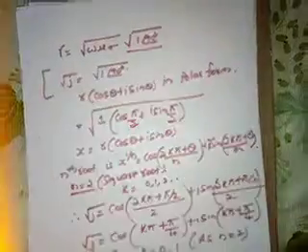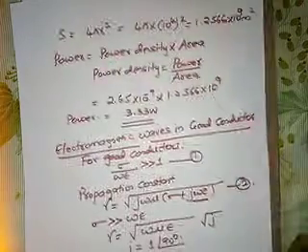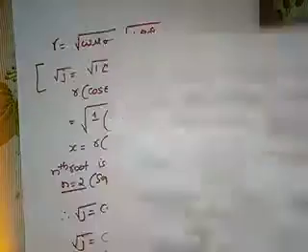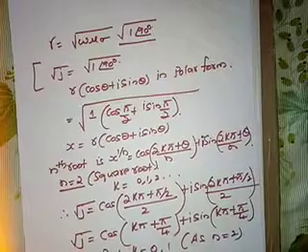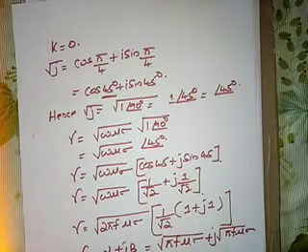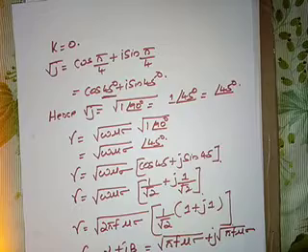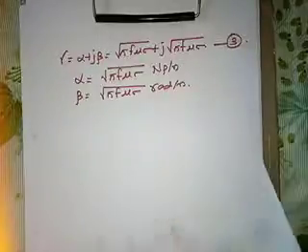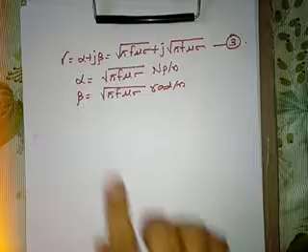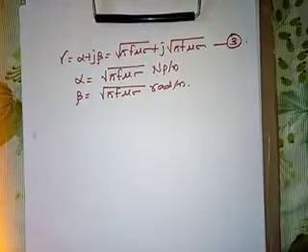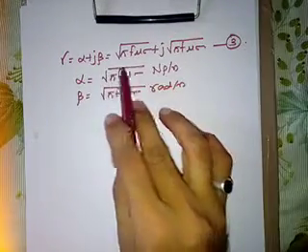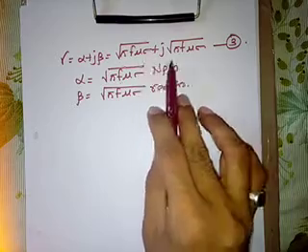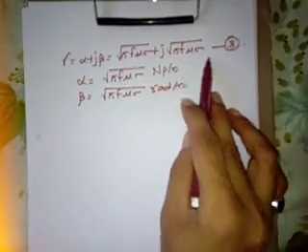Then later we took up the topic of electromagnetic waves in good conductor, and we have got the propagation constant equation for the good conductors. So finally, the equation gamma is equal to alpha plus j beta, that is square root of pi f mu sigma plus j into square root of pi f mu sigma.